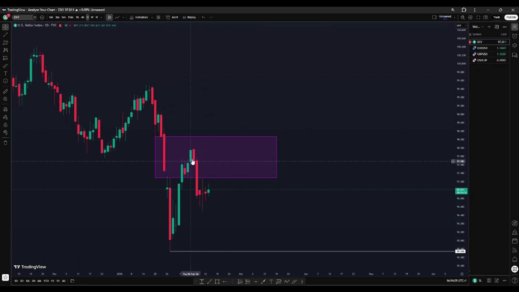So as you can see, price got to the fair value gap and is currently pushing lower. It doesn't actually take out the target for this trade yet, but as you can see, we are getting closer and closer.